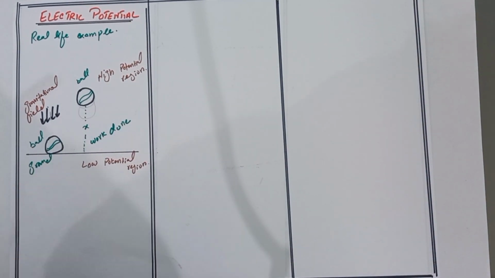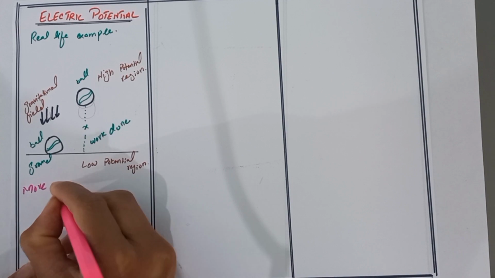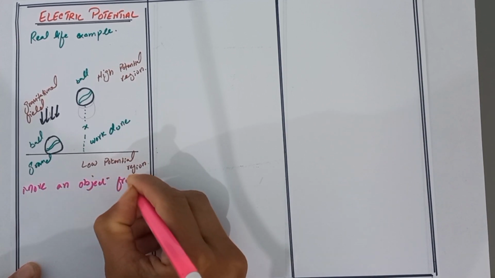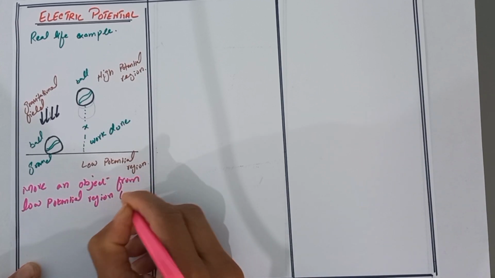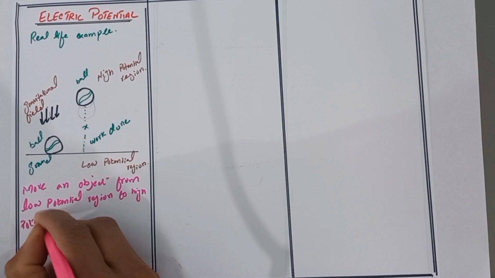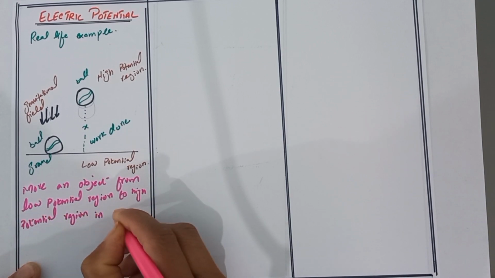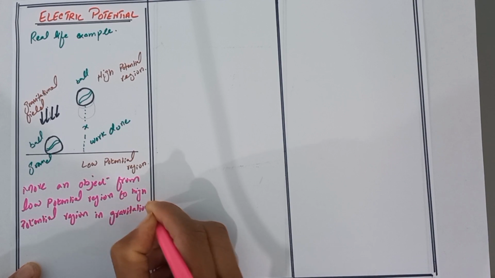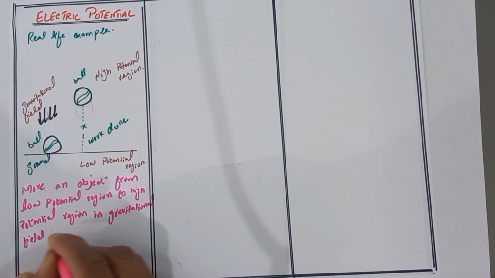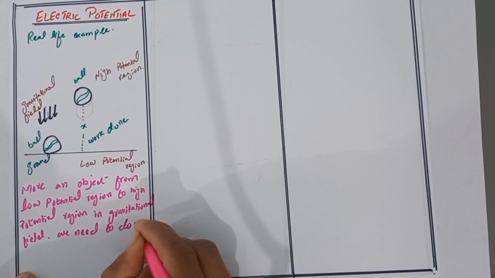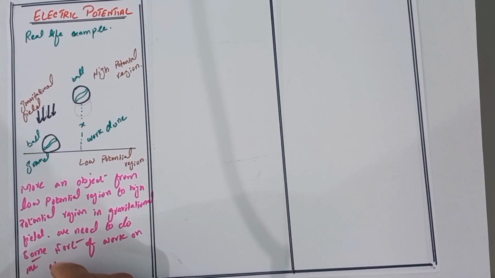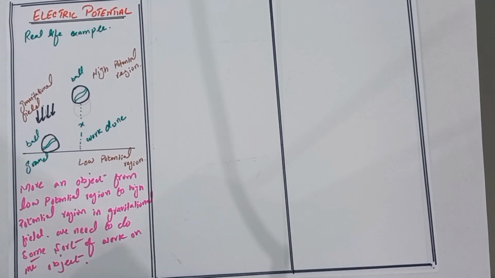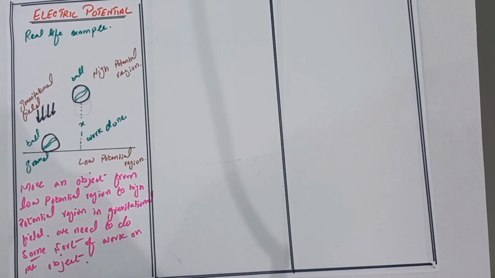So we write: move an object from low potential region to high potential region in a gravitational field, we need to do some sort of work on the object.